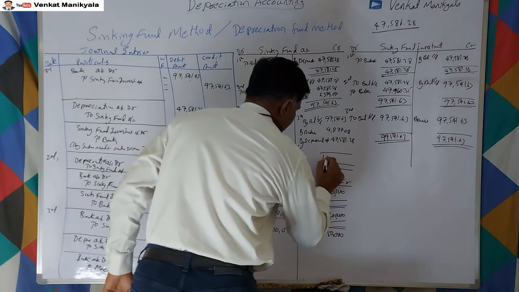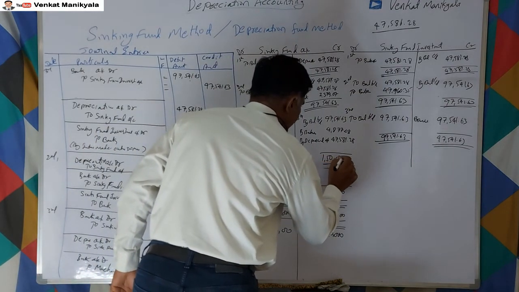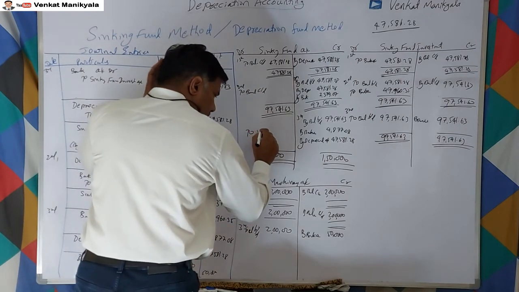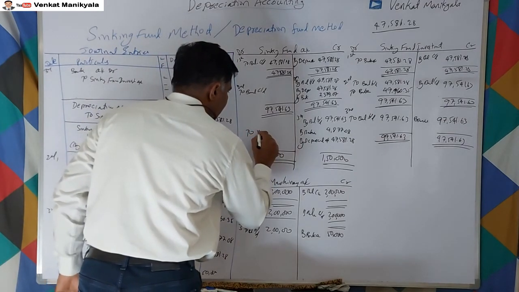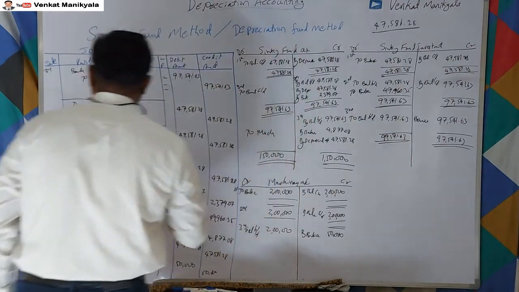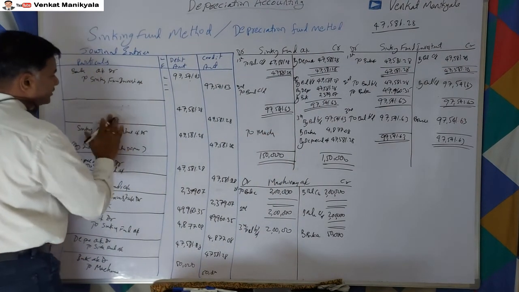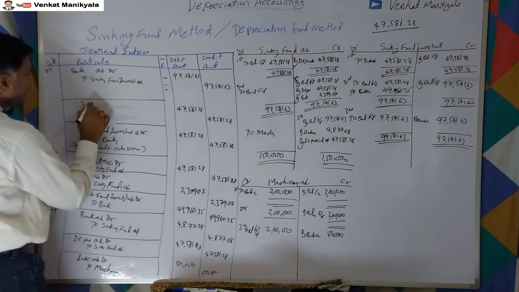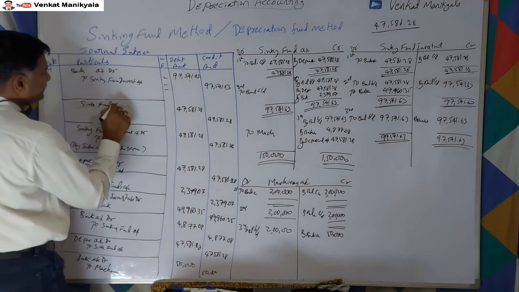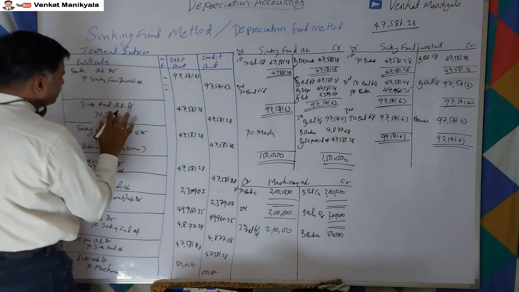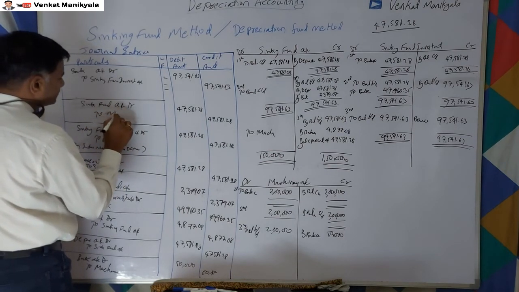This is what we have invested. So to the machinery account, the general entry will be sinking fund account debtor to machinery account.